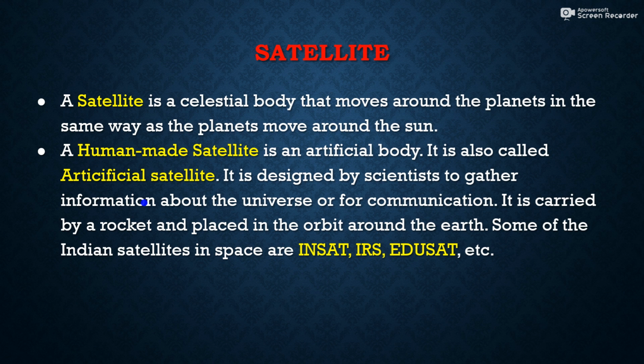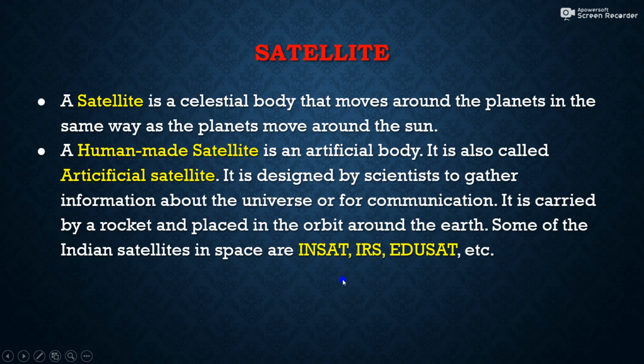But there are also artificial or human-made satellites. These are designed by scientists to gather information about the universe and for communication. They are carried by a rocket and placed in orbit around the Earth. Some of the Indian satellites are INSAT, IRS, and EduSat. These rotate around our Earth and give us data and information about space and the climate. EduSat is the satellite used for education.